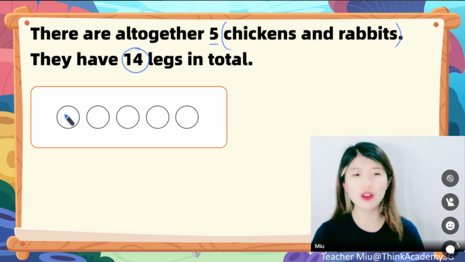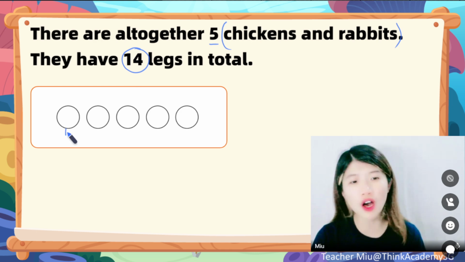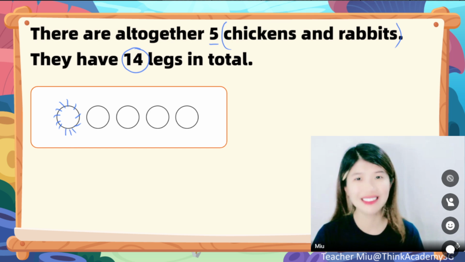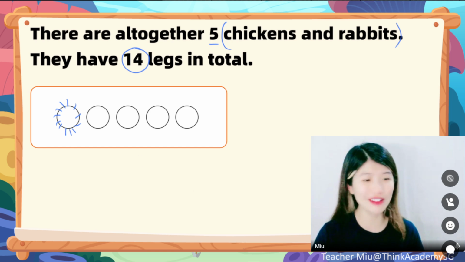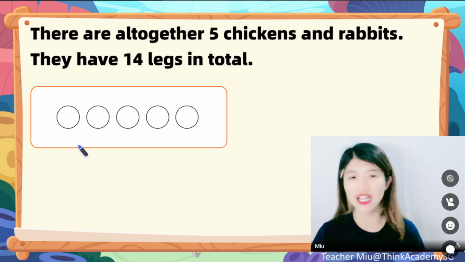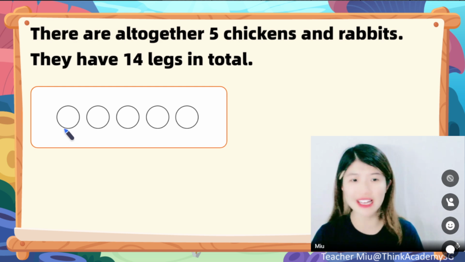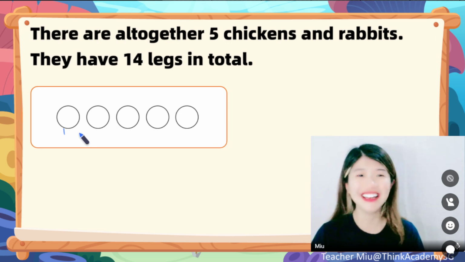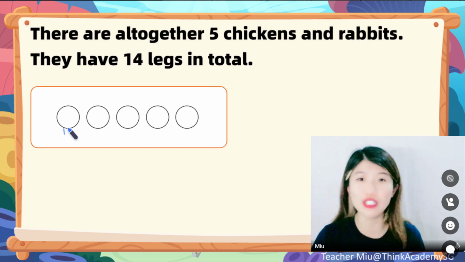We just draw this as a head, no matter it's a chicken or a rabbit, all right? What about legs? Can I put all the 14 legs on 1 head like this? No way, right? We are not drawing spider. It's not about spider problem, right? So we can just draw legs. For one head, how many legs can we draw? I can draw one. Only one? Seriously? Cannot, right? Either chicken or rabbit, definitely there won't be only one leg, right?